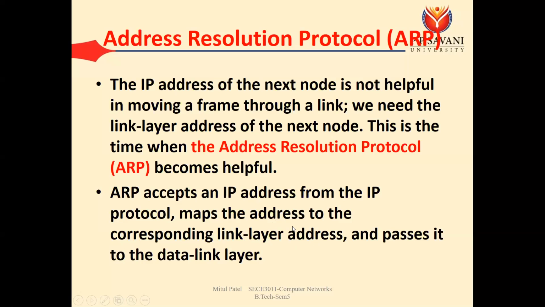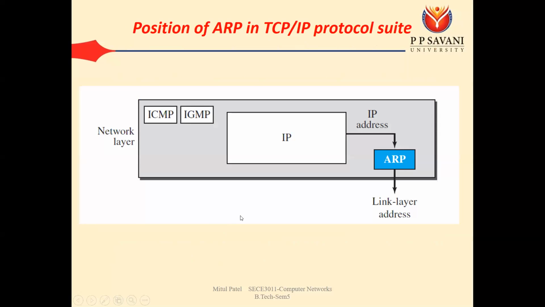So what is the advantage of this ARP request and ARP reply? They map the destination IP to the corresponding link layer address and pass it to the data link layer. So we can say that ARP is a protocol of the network layer, but mainly it is responsible for link layer addresses.